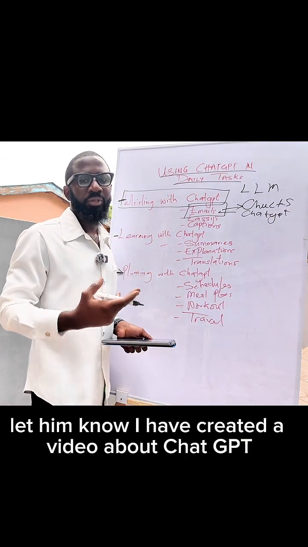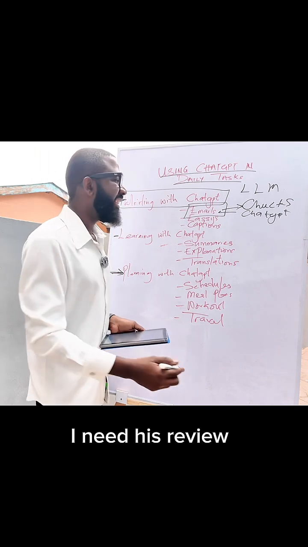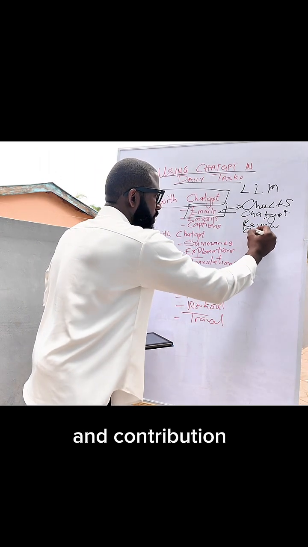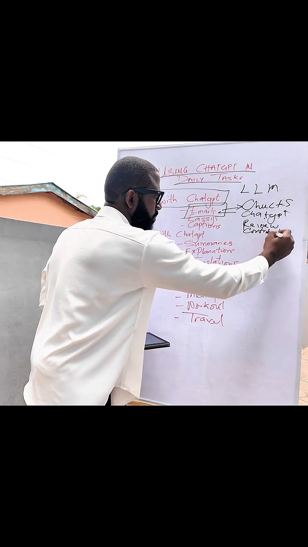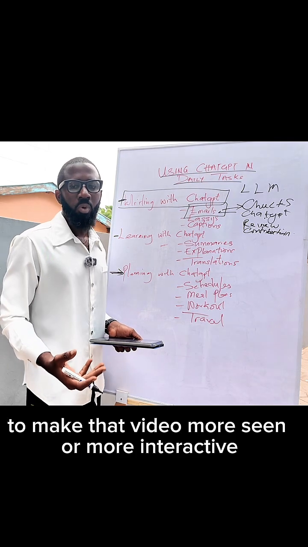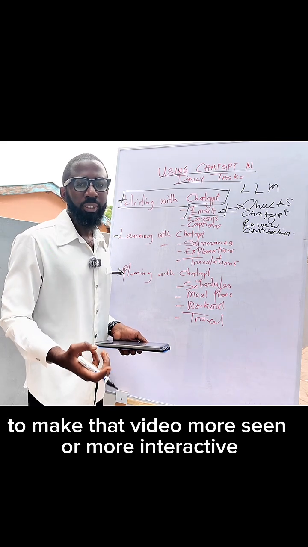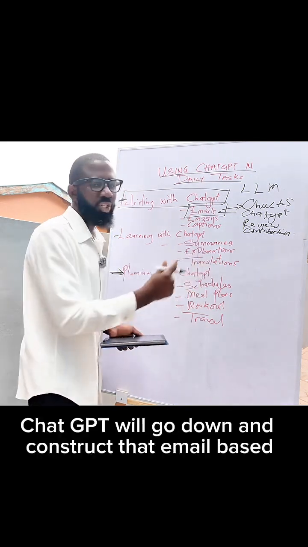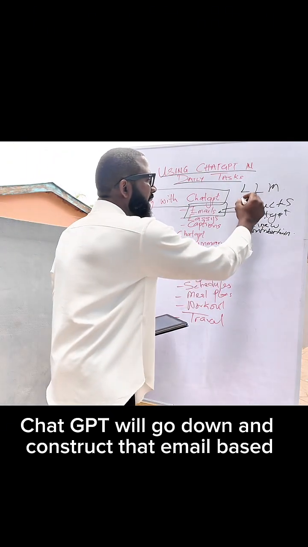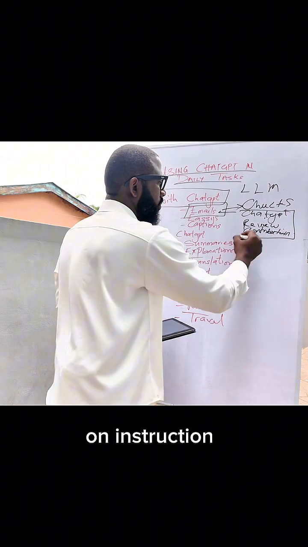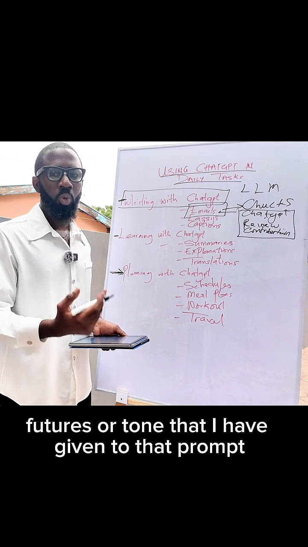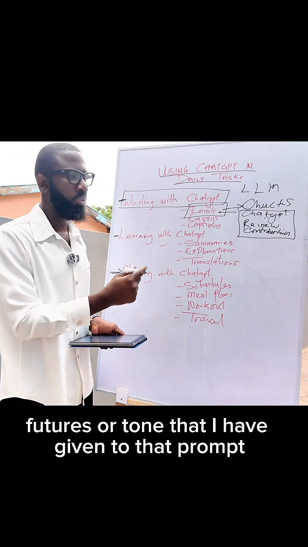I need his review and contribution to make that video more seen or more interactive. ChatGPT will go down and construct that email based on the instruction, features, or tone that I have given in that prompt.